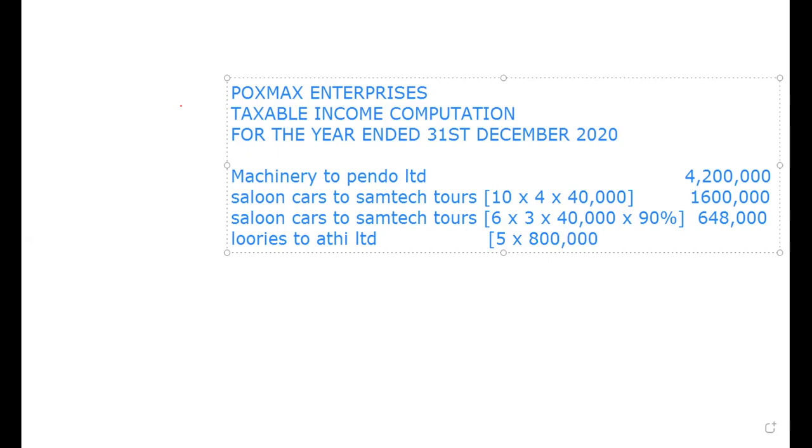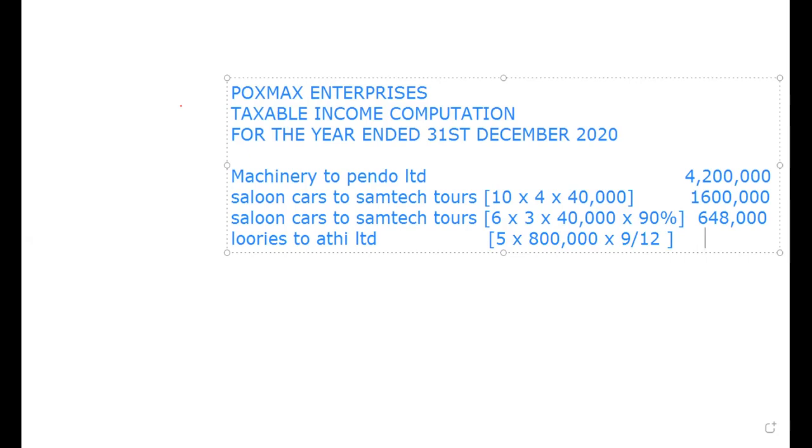Then the lease was terminated after 9 months. That means we have to prorate it to 9 over 12. So multiply this by 9 over 12, then close the bracket. This comes to how much? 5 by 800 times 9 out of 12.